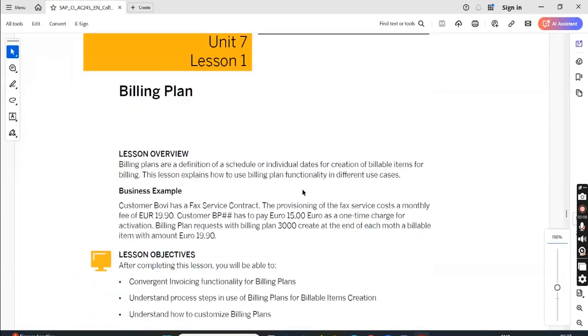Okay, billing plan. So billing plan is similar to the requirement in FI also we have seen. If you have worked in FICO, you may have seen that every month I have to pay a salary. Now I don't want to post a salary entry every month manually. So what I can do, I can create accruals.